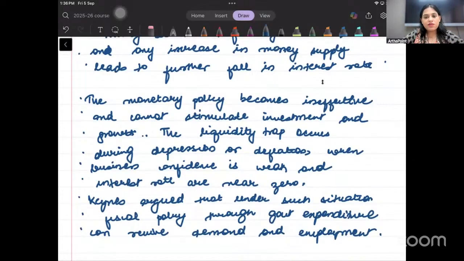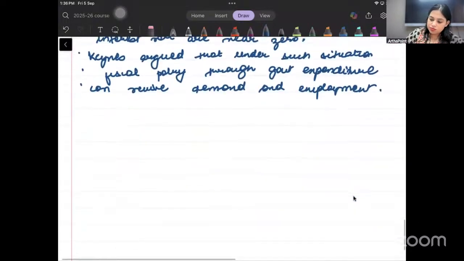So we are well within the word limit. Now we can just go ahead and we can finally draw a graph of liquidity trap, and that will be the answer completion. Samjhe? Is it clear? Okay, so let's just do that.